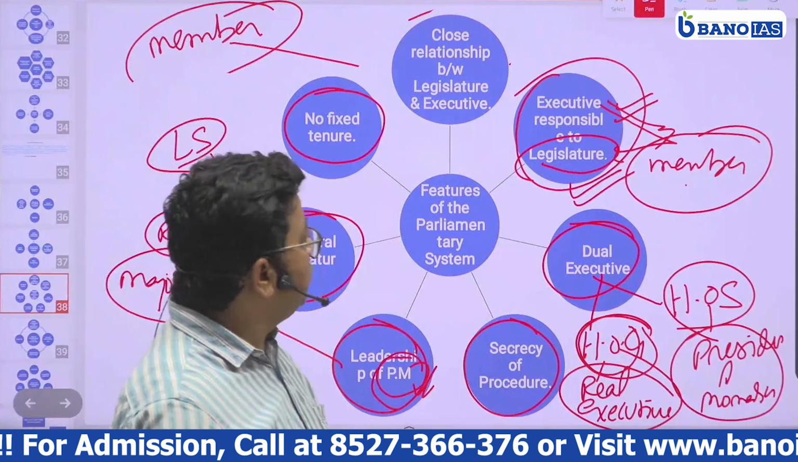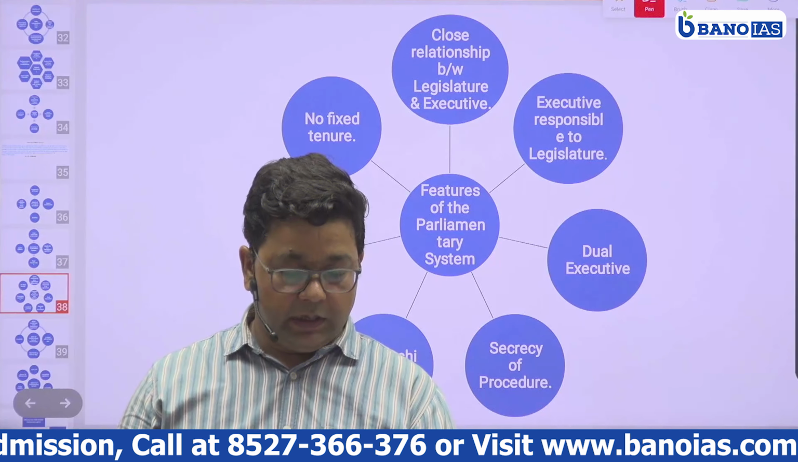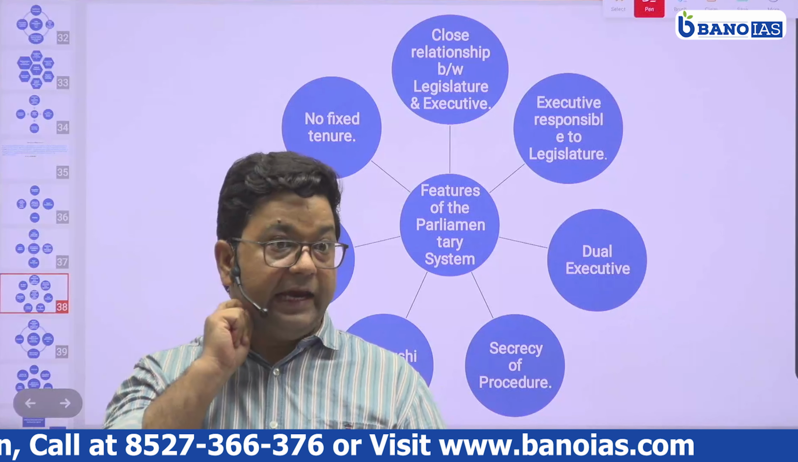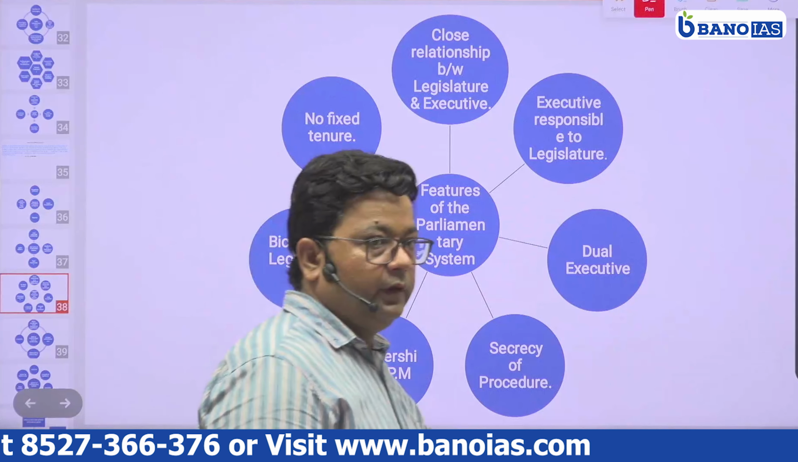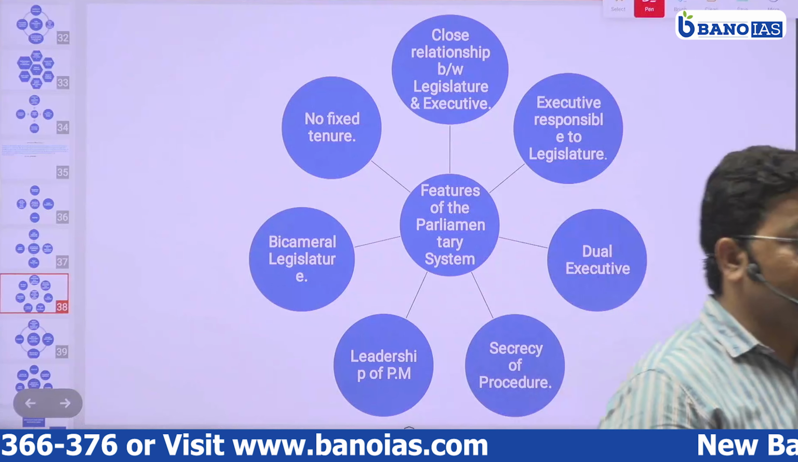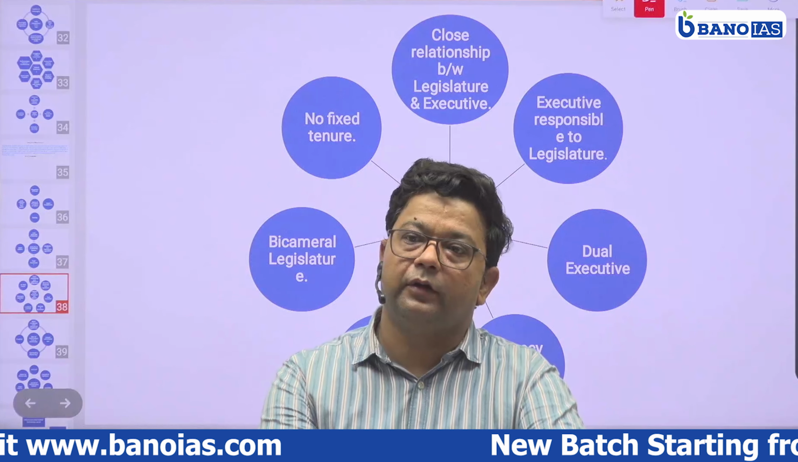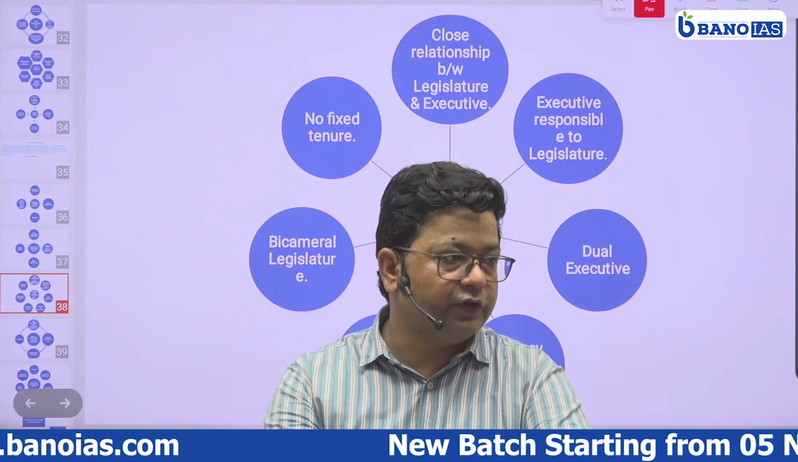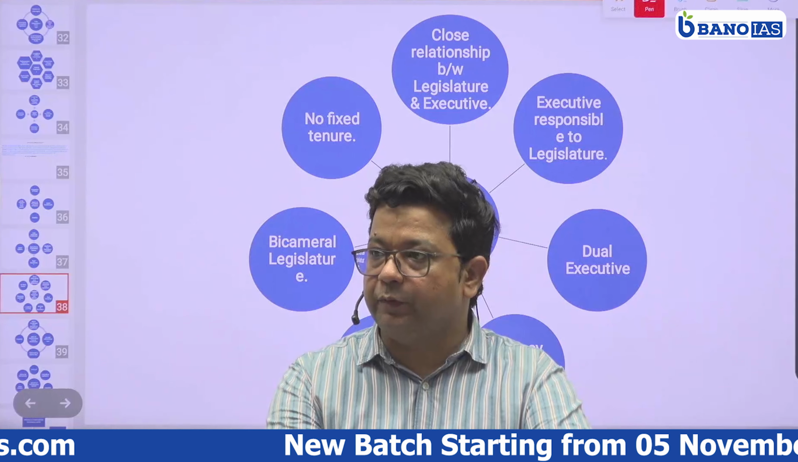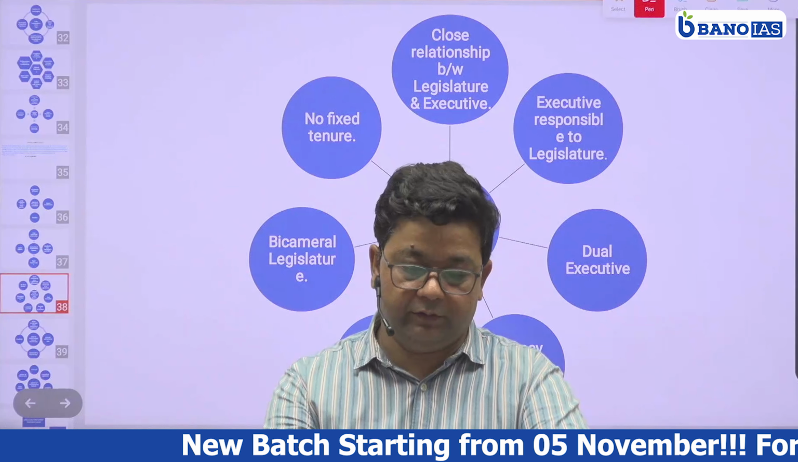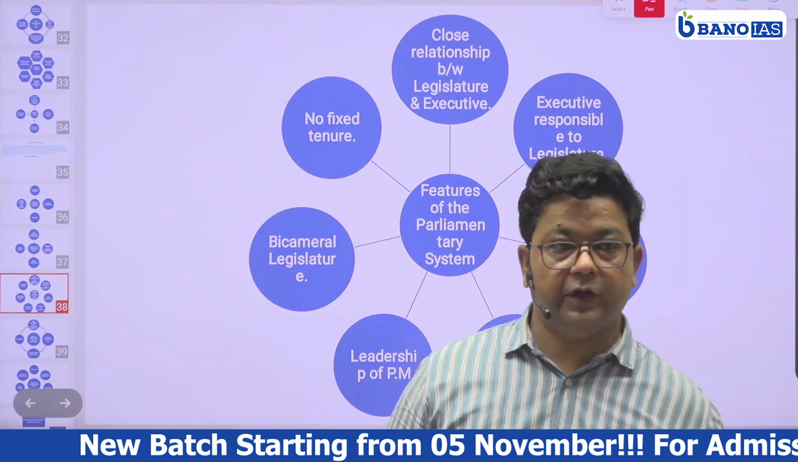Second, executive responsible to legislature. The Council of Ministers headed by the Prime Minister has a collective responsibility towards the legislature, which means each minister's responsibility is the responsibility of the whole cabinet or council. Is it clear?